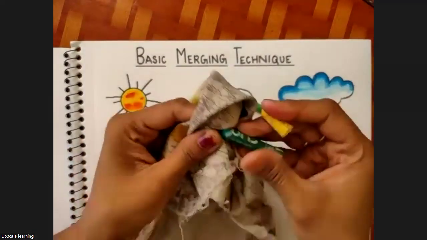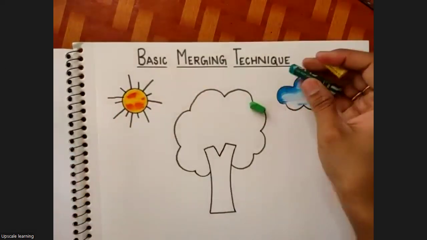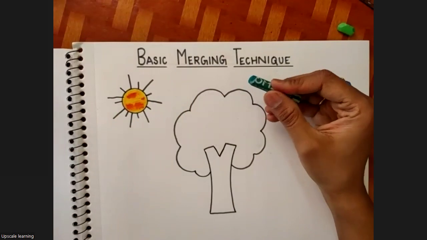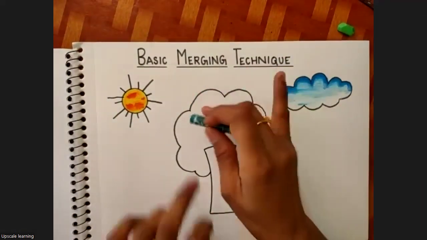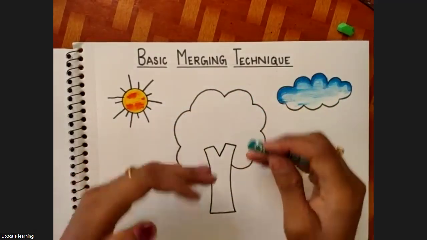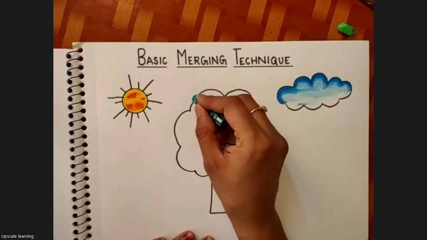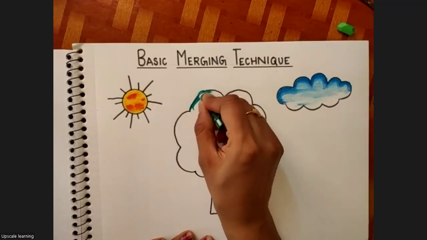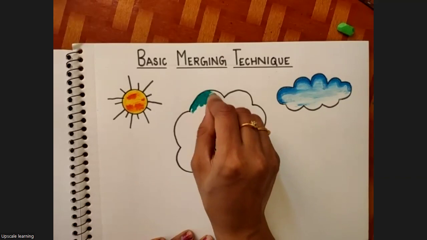So even I will wipe my dark green tip. Now I'll start with dark green on top. The top portion will be dark green, then light green, and then yellow. Like that, we will have 3 colors. So first take your dark green, deep green or dark green, whatever, and color carefully, nicely.